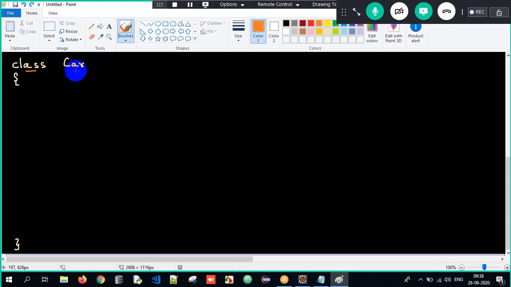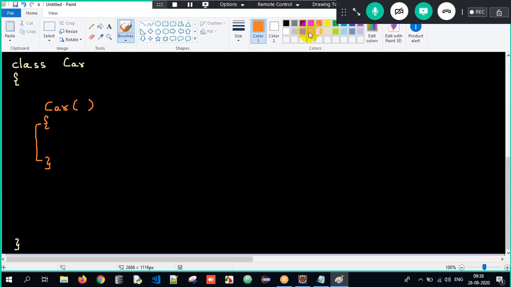Now here I want to create a constructor. What is rule number one? Class name and constructor name should always be the same, right? Then followed by open parenthesis and close, and followed by open curly braces and close. This is nothing but the constructor. You might ask, sir, what about the access specifier? You can ignore the access specifier as of now. It's automatically default here. We will talk about it in detail later.